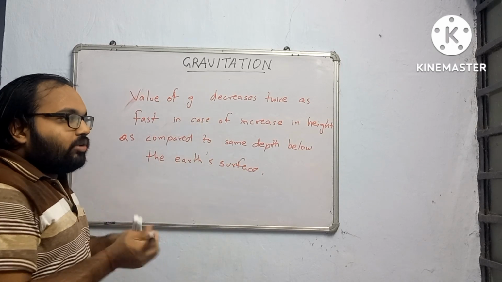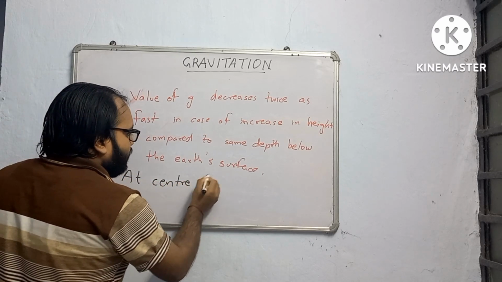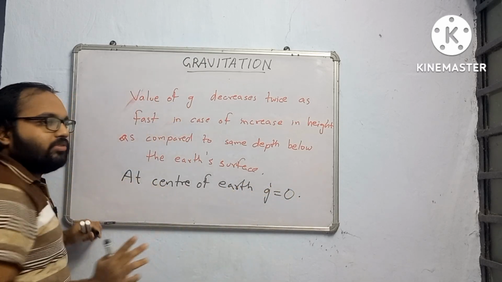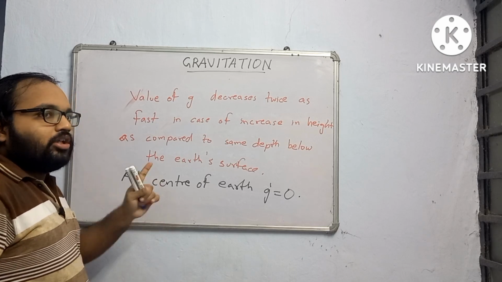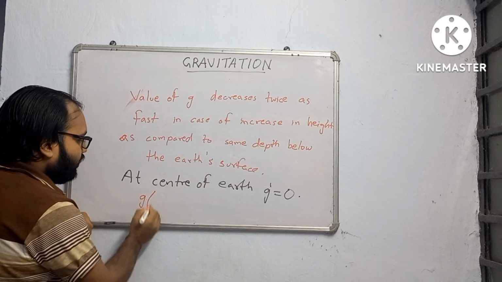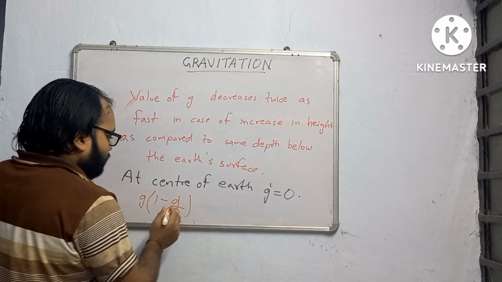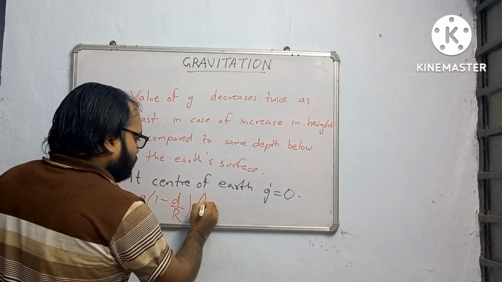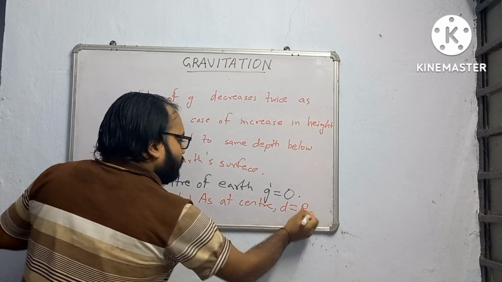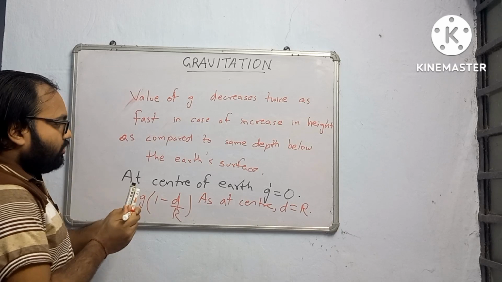In the same way, when we reach the center of the earth, the acceleration due to gravity g prime is equal to 0. Remember, at the center of the earth, you will feel weightless. And how did this come? It came from the formula g into (1 minus d by r). The depth at the center is equal to r, so d is equal to r. So 1 minus r by r is 1 minus 1, which is 0. That's why g prime is equal to 0 at the center of the earth.